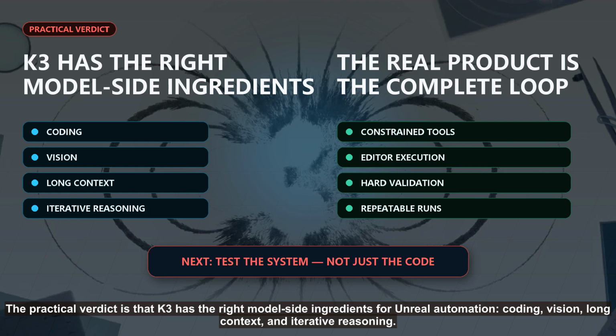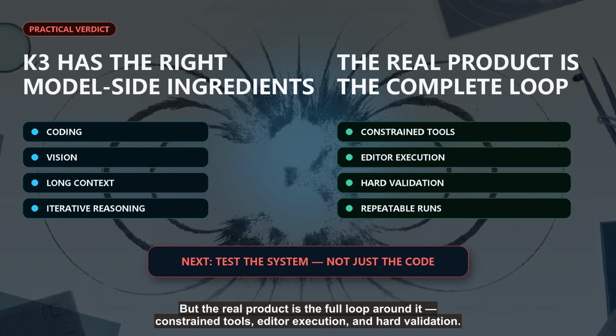The practical verdict is that K3 has the right model-side ingredients for Unreal automation: coding, vision, long context, and iterative reasoning. But the real product is the full loop around it: constrained tools, editor execution, and hard validation. Our next test should measure that complete system, not just whether the model can write plausible Unreal code.